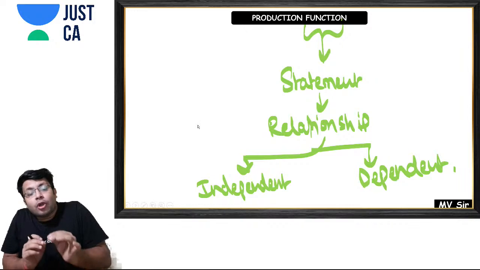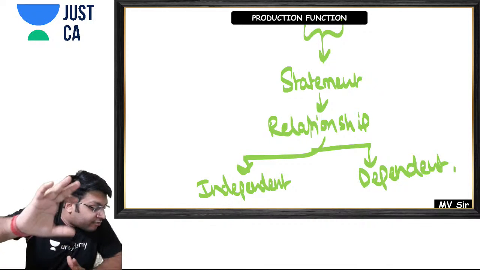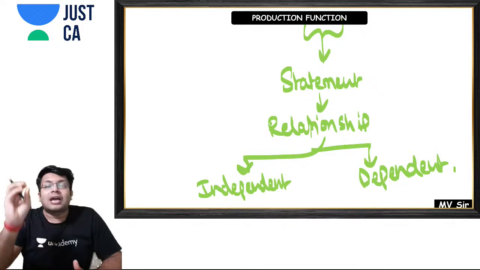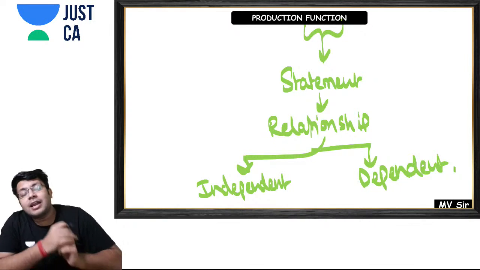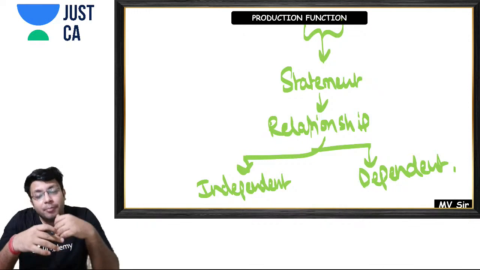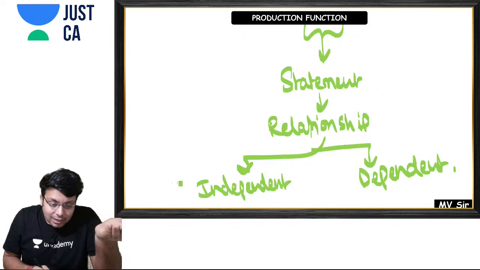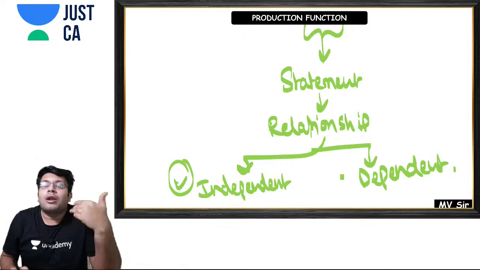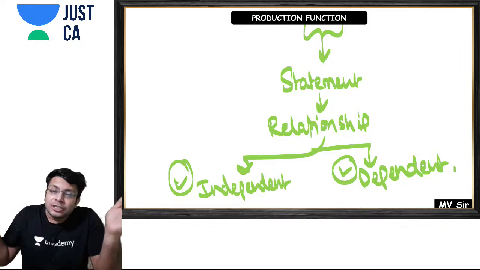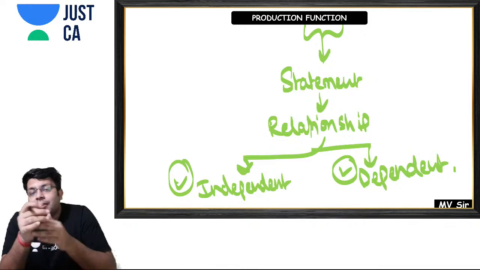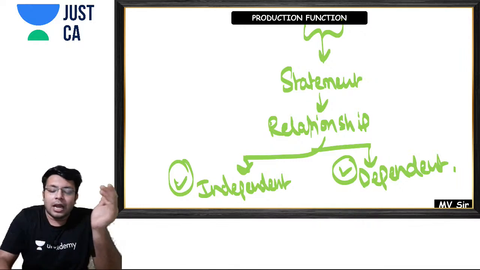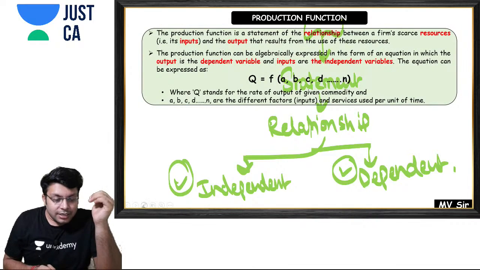Now when I am talking about production function, what happens when I am talking about production function? It means that in the process of production, what is the independent variable and what is the dependent variable, and we'll show the relationship between them in case of a production function. Now see what is written over here.